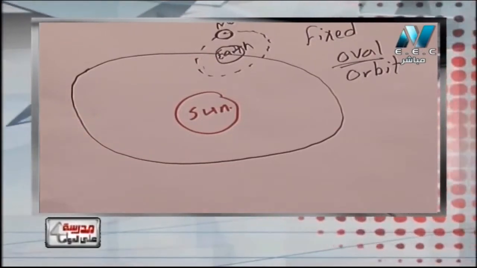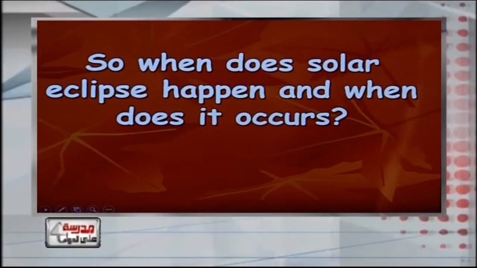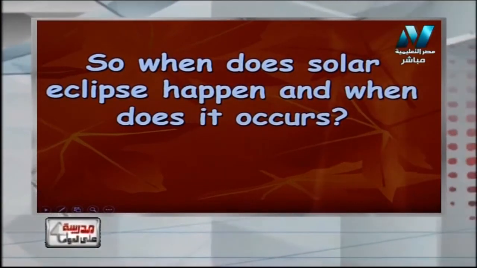So when does a solar eclipse happen? What is meant by solar eclipse? We can notice a solar eclipse from the earth when we look at the sun in the daytime and we can see nothing. We can't see the sun rays because the moon blocks them. The moon casts its shadow on the earth. This phenomenon is called the solar eclipse, and it takes place in the morning, at the time that we can see the sun.